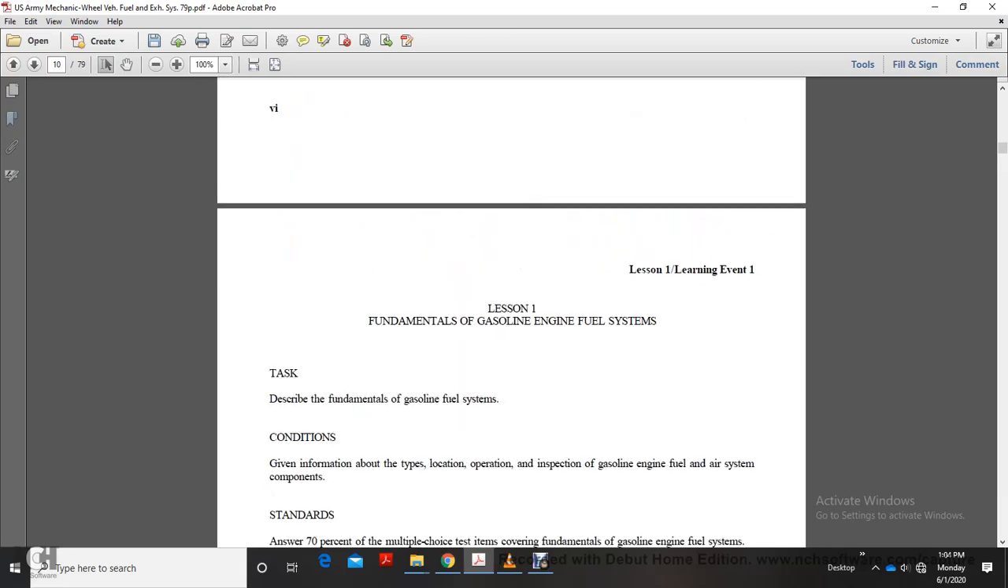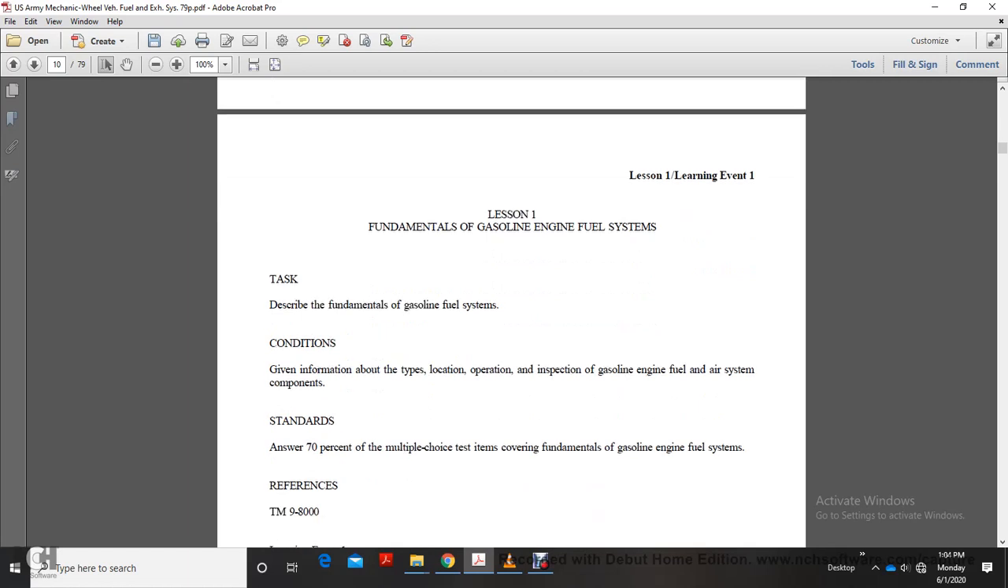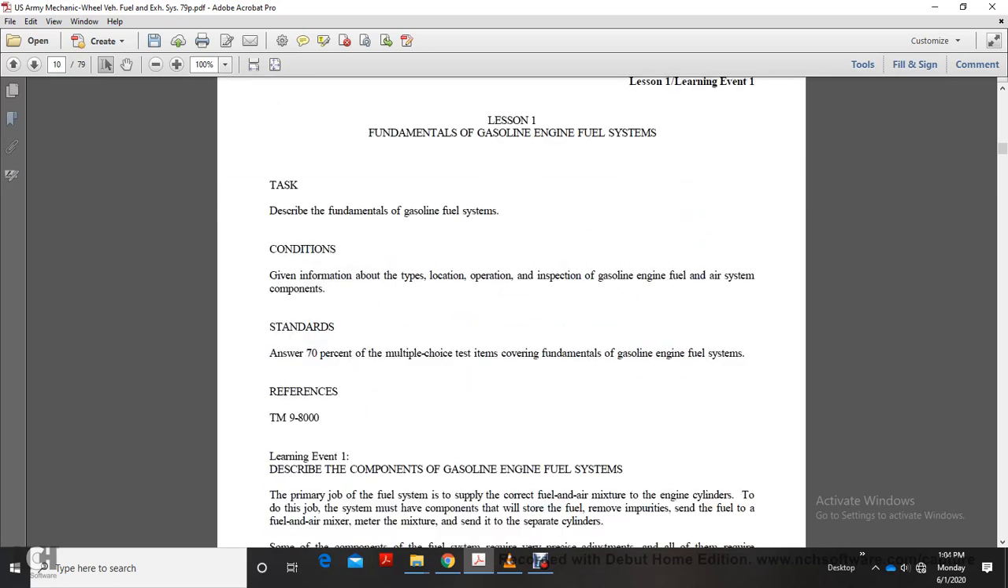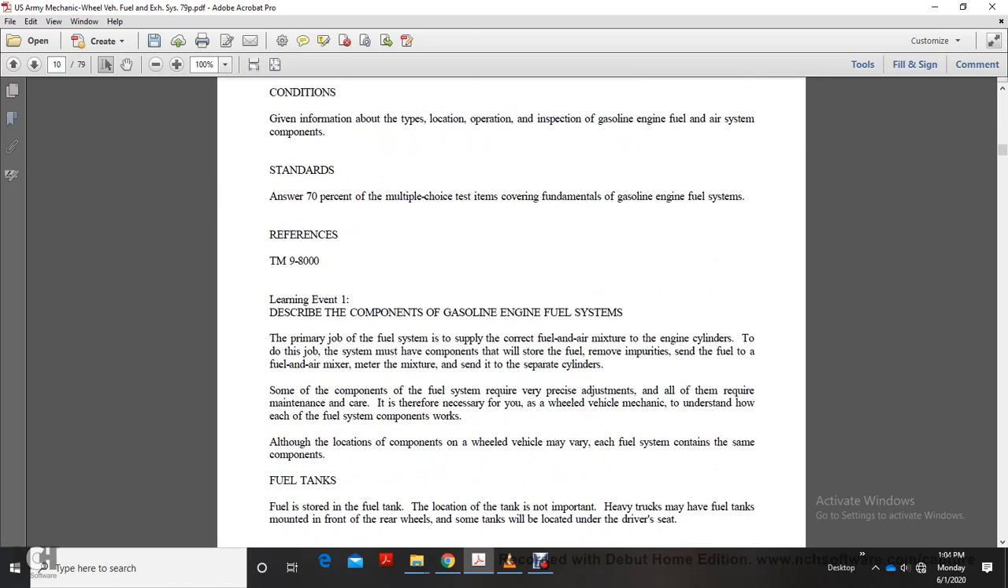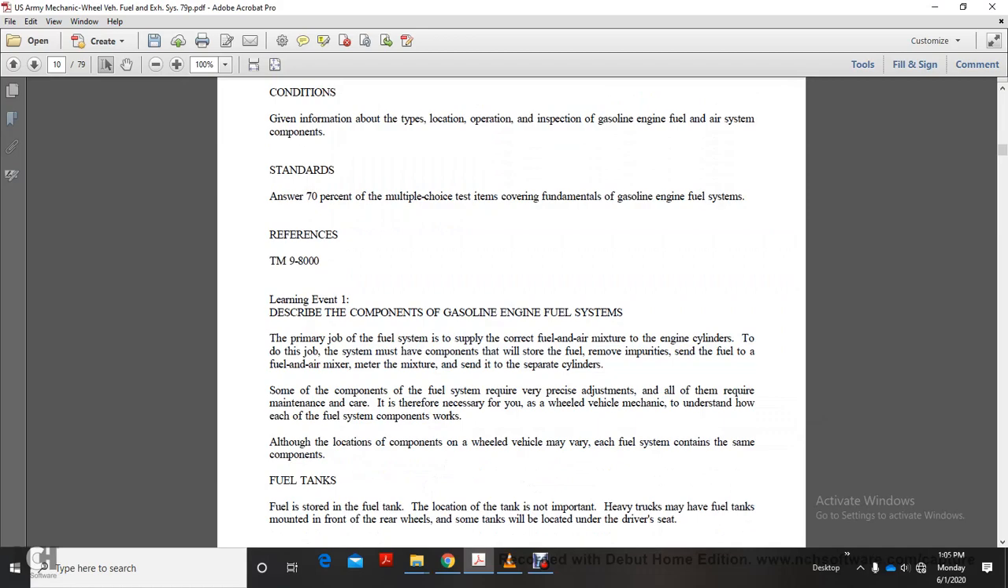Lesson 1, Fundamental Gasoline Engine Fuel Systems. Describe fundamental gasoline engine fuel systems, given the information on type, location, operation, and inspection of gasoline engine fuel and air system components. Reference TM 9-8000. Learning Event 1, describe the components of the gasoline engine fuel system.